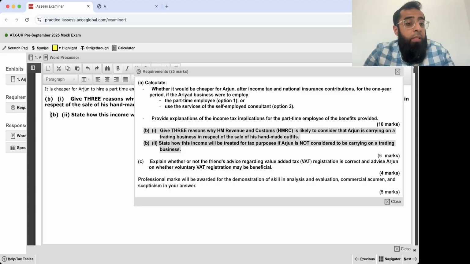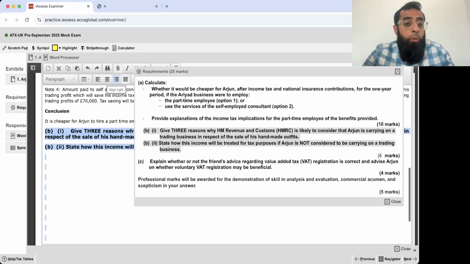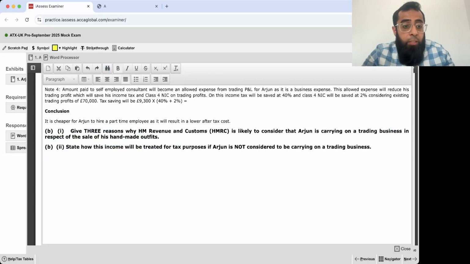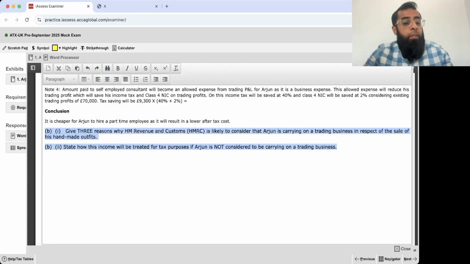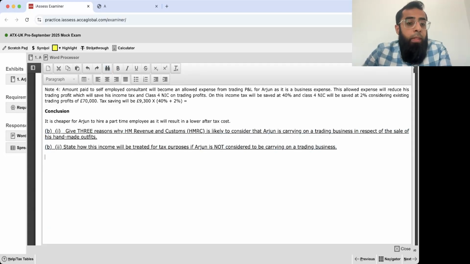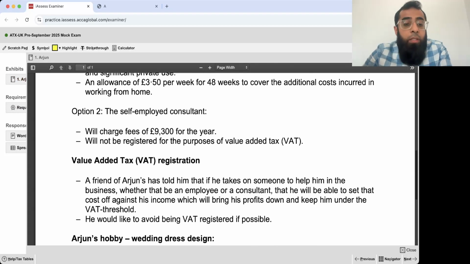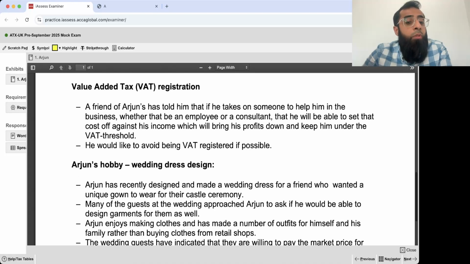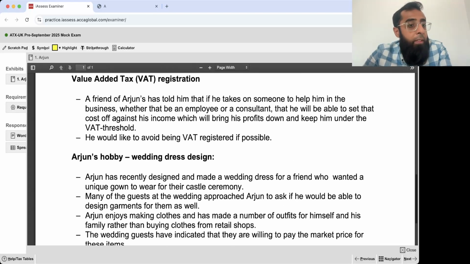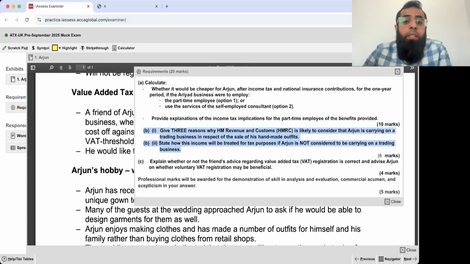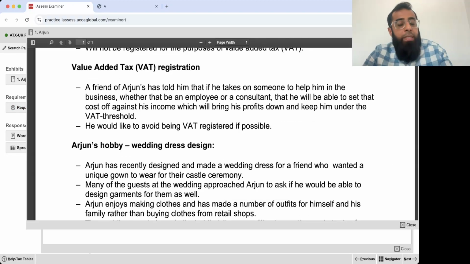So now this is the next requirement which we are looking at. I want you all to listen to me carefully. I've just pasted the requirement here. So now let's go and read the scenario, because then there is detail about this value added tax and Arjun's hobby of wedding dresses. Apparently this requirement is about selling these handmade outfits, which is about his hobby. So let's look at what he's saying here. Okay, so let's read about this.